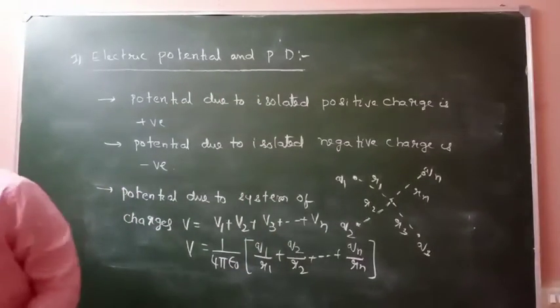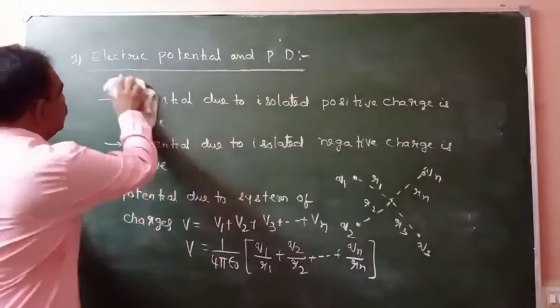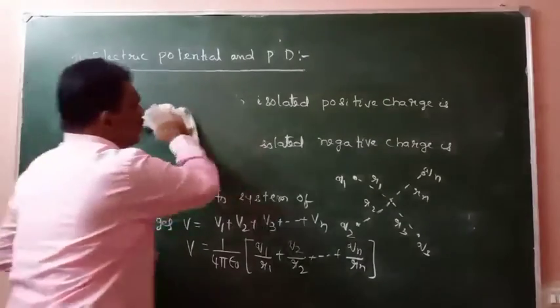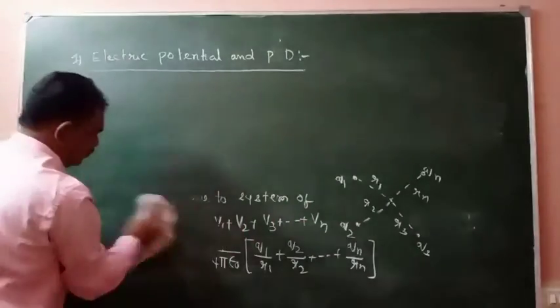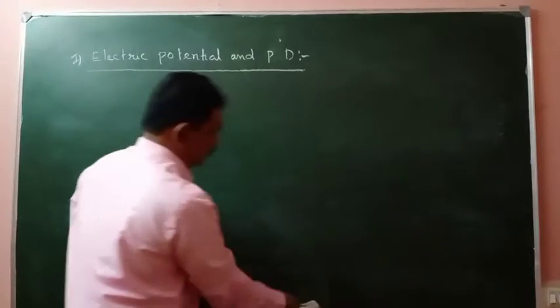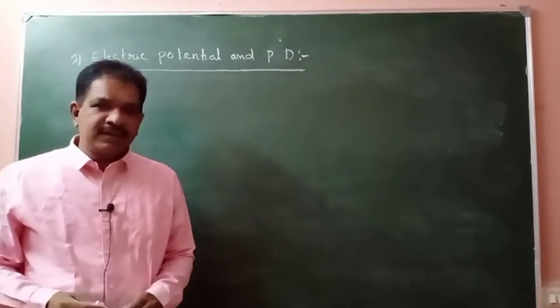Clear? Next, the difference in the potential between 2 points is called the potential difference.